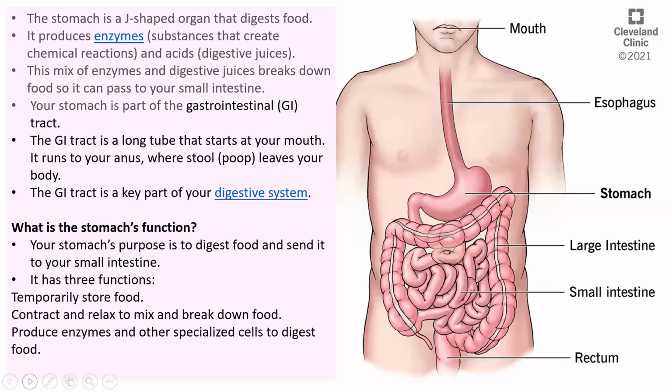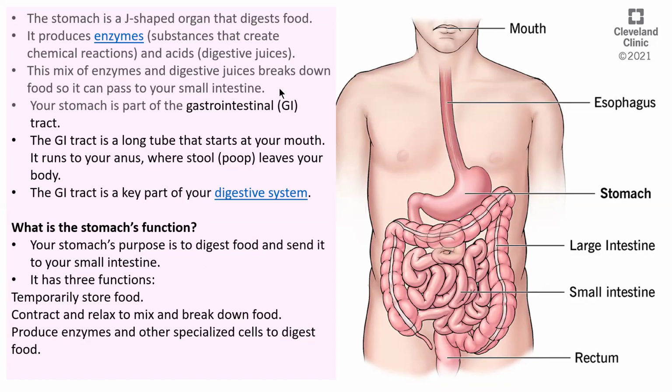So the stomach is a J-shaped organ that digests food, and it produces enzymes that help in chemical reactions. It has digestive juices and hydrochloric acid. In the stomach there are gastric juices, also known as digestive juices, and the enzyme pepsin. The mix of this enzyme and gastric juices helps break down the bolus into chyme, so it can pass to your small intestine and then the large intestine.